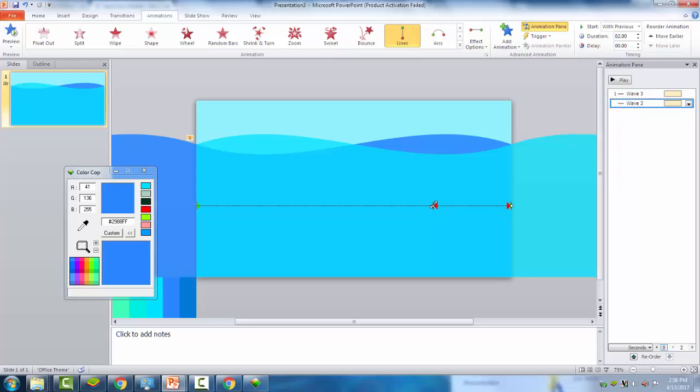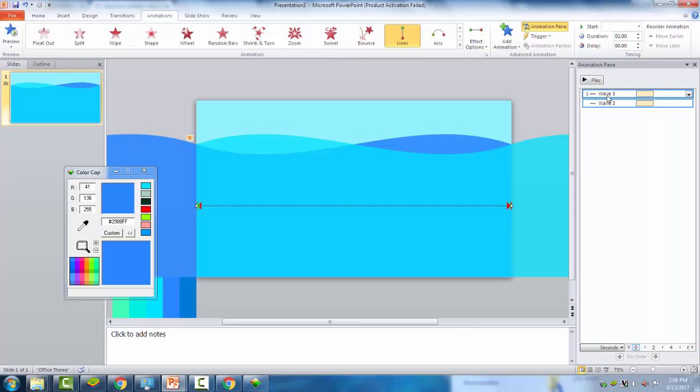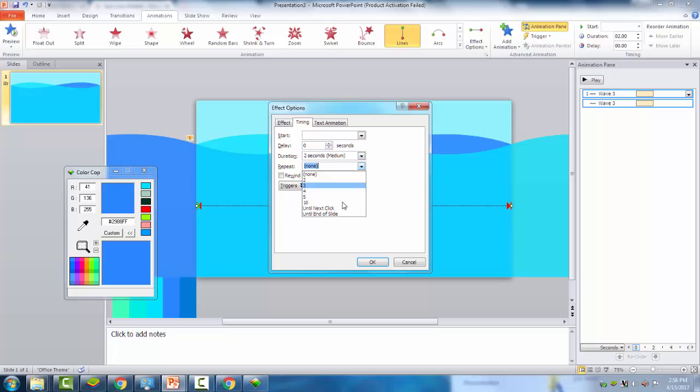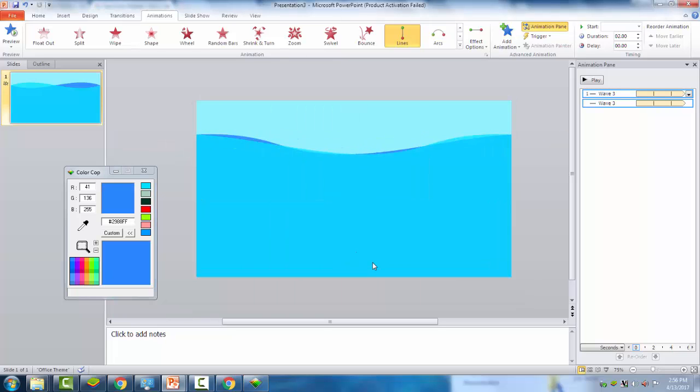Then do the same for the other animation. Then go to the animation pane, select the two, and in effect options, remove the smooth start and smooth end, and then select until end of slide for the repeat. Drop down the menu, then until end of slide.